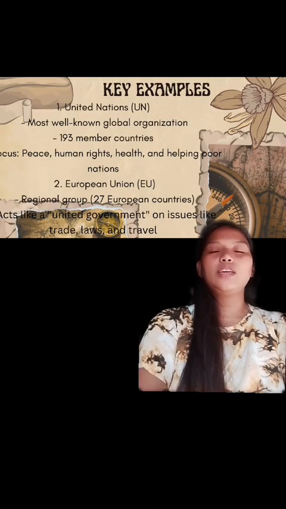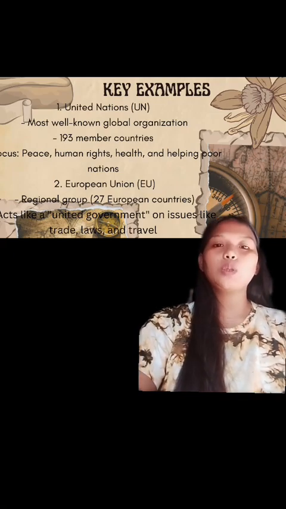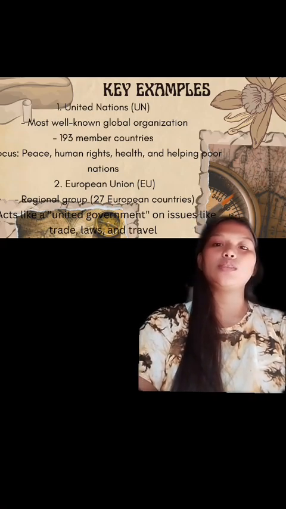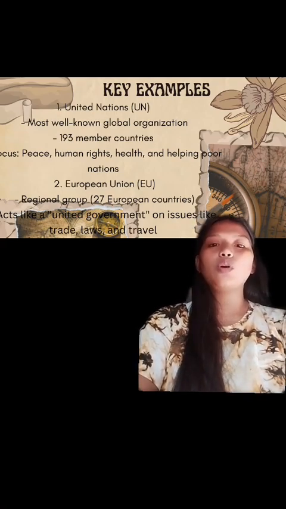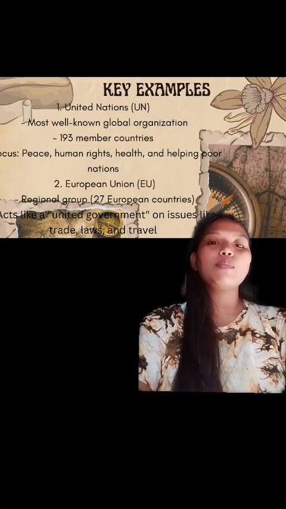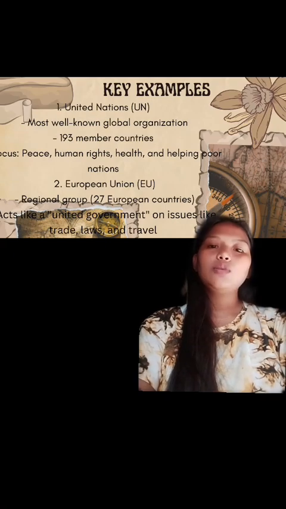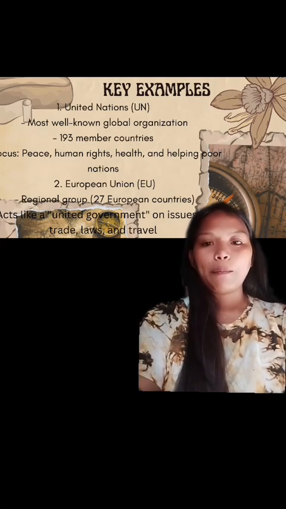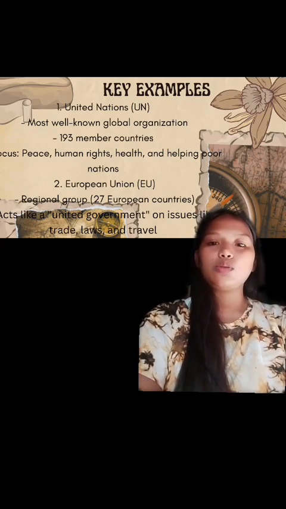So these are the key examples of global governments. The first one is the United Nations, the most well-known global organization with 193 member countries. It focuses on peace, human rights, health, and helping poor nations. So what do they do?